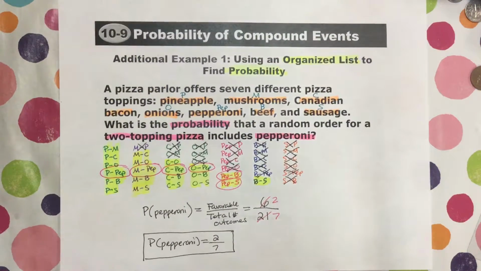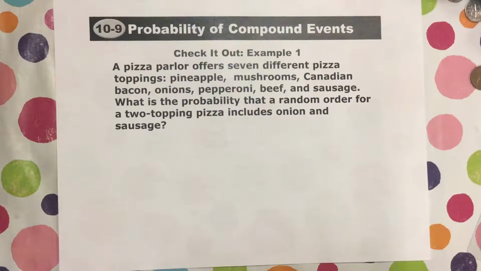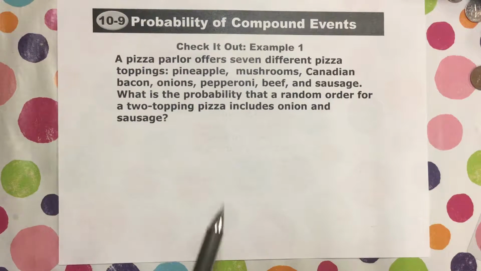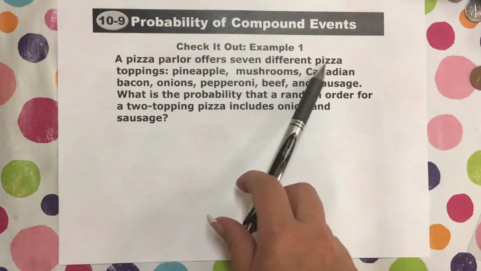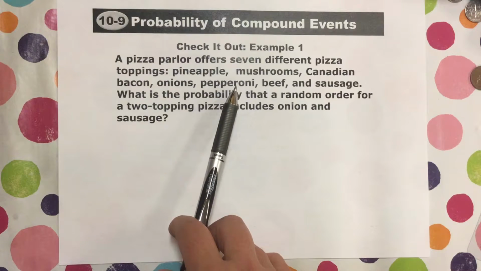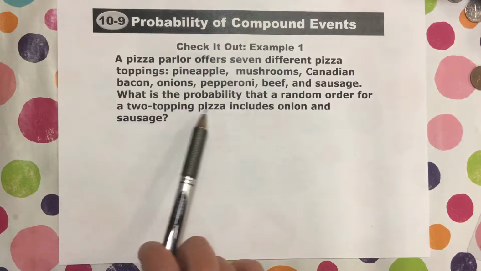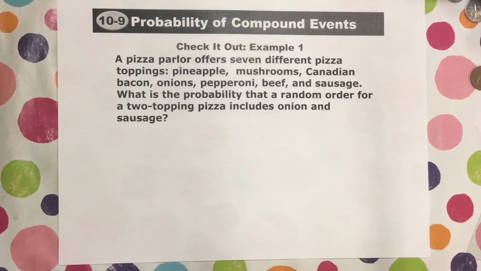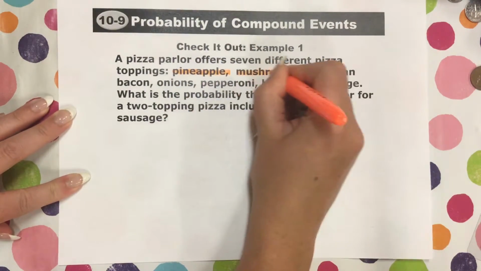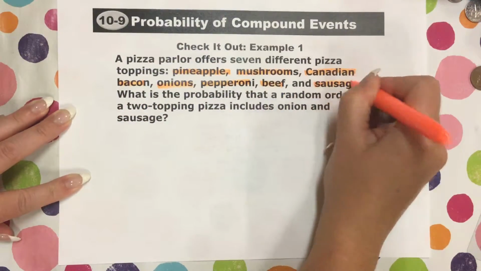So now it is your turn, ladies and gentlemen, to check it out, okay? So a pizza parlor offers 7 different pizza toppings: pineapple, mushrooms, Canadian bacon, onions, pepperoni, beef, and sausage. What is the probability that a random order for a 2-topping pizza includes onions and sausage? So again, we have pineapple, mushrooms, Canadian bacon, onions, pepperoni, beef, and sausage.